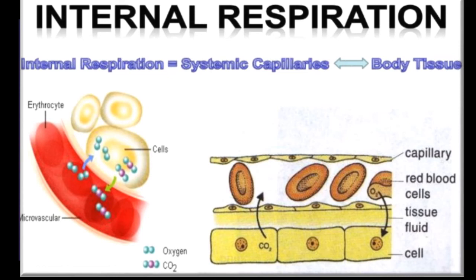This oxyhemoglobin compound helps the oxygen to go inside our cells, and inside the cells the oxygen finds foods to break down into energy, and thus energy is produced from food. This whole breaking down process is done inside our cells, and that is internal respiration.